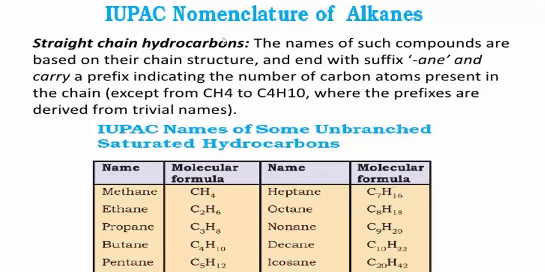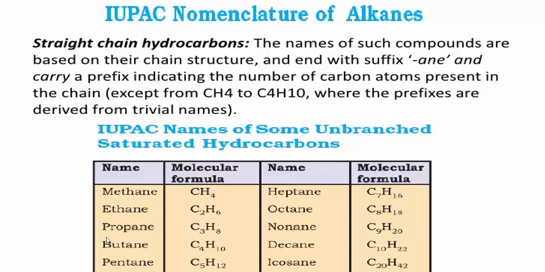Okay, now a detailed study of the nomenclature of alkanes. Before that, my first point is straight chain hydrocarbons or straight chain organic compounds. The names of such compounds are based on their chain structure and end with a suffix. Remember, while writing the IUPAC name of particular alkanes, the name ends with ane and carries a prefix indicating the number of carbon atoms present in the chain, except from CH4 to C4H10, where the prefixes are derived from trivial names. Here some examples are given.